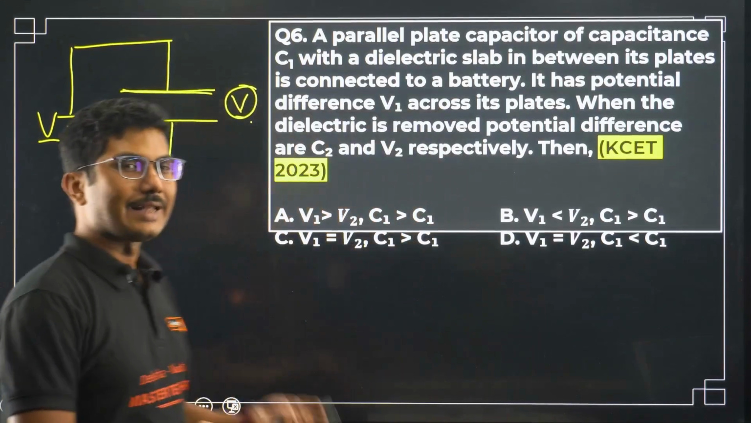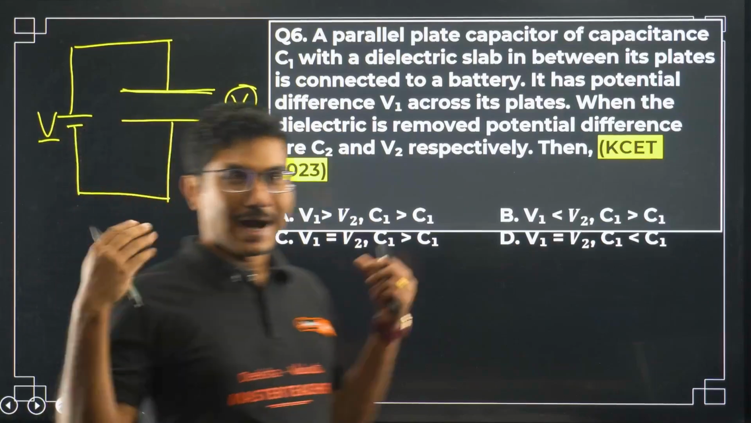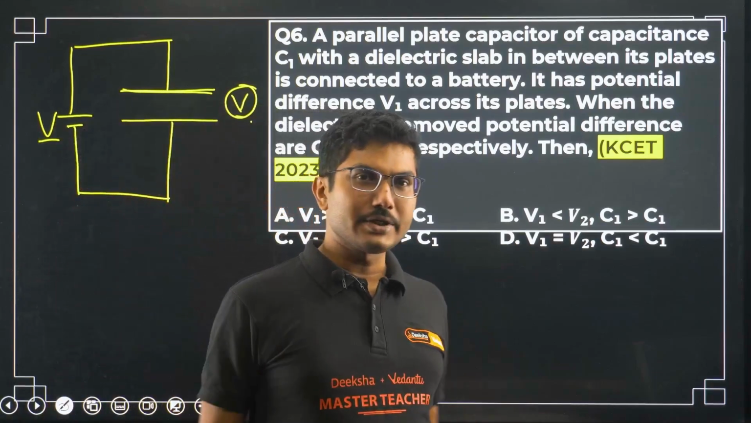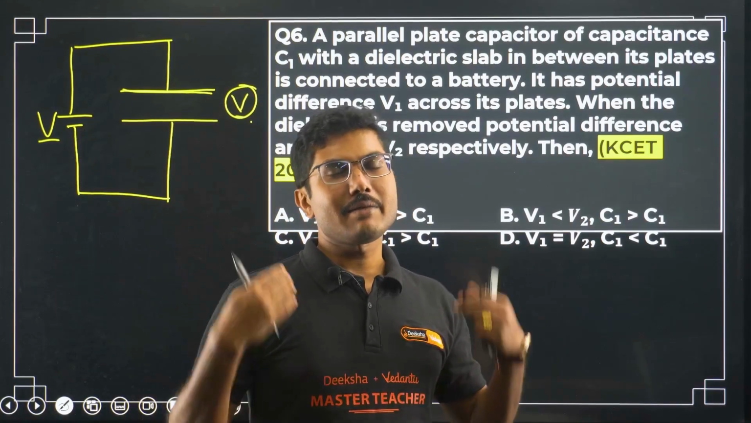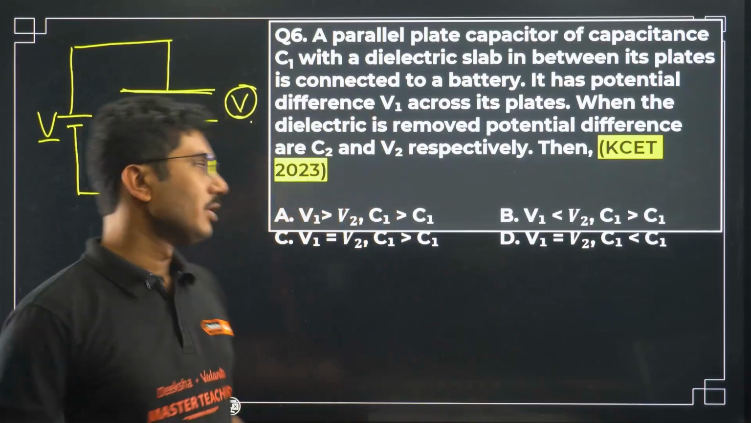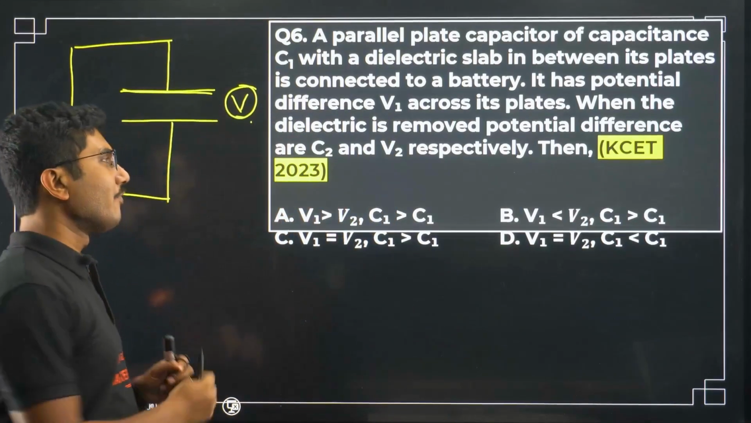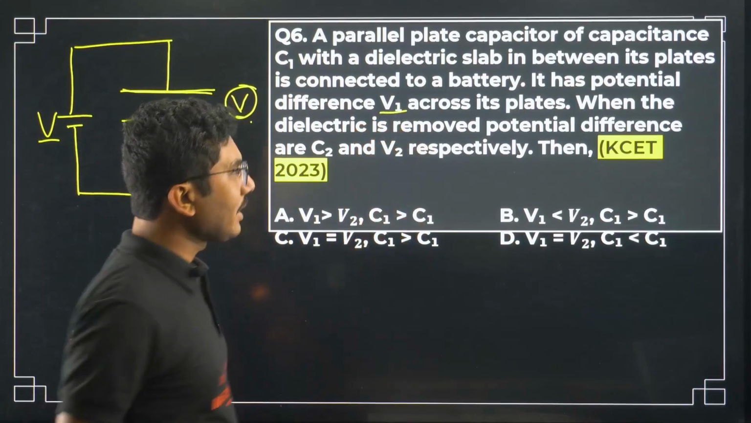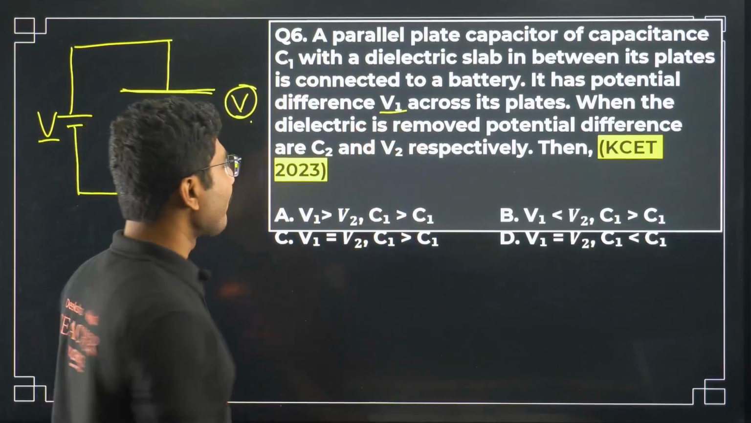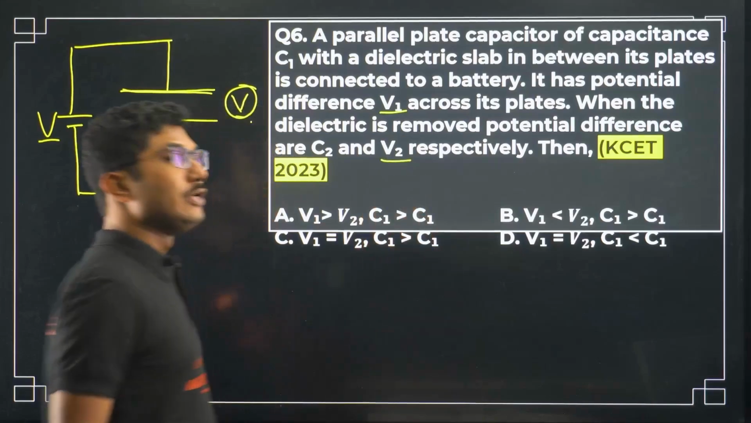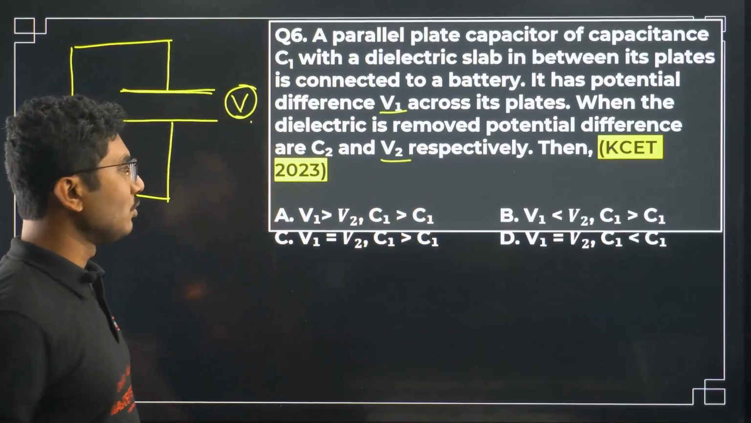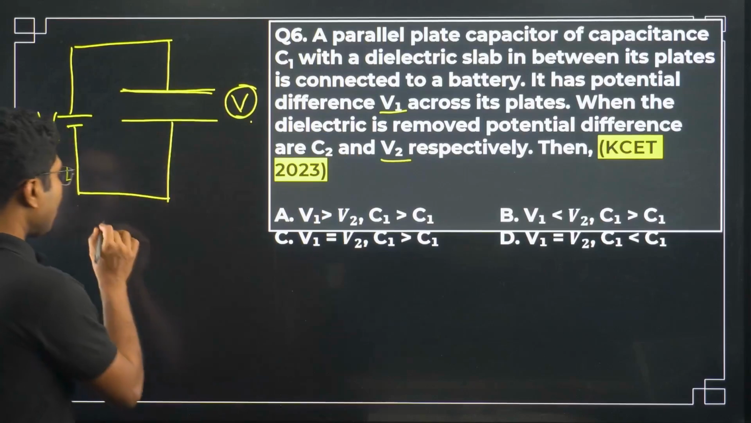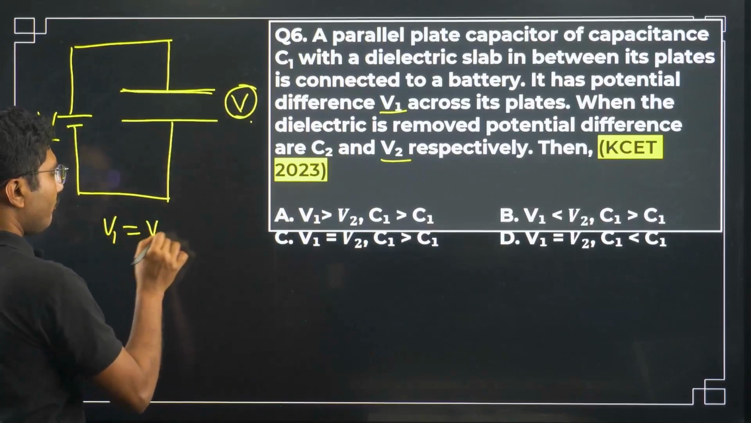So basically, dielectric constant means if you add a dielectric, it can store more charge. If you remove the dielectric slab, less amount of charge will be stored. So this is the very basic fact. So what are they talking about? Initially voltage was V1. When the dielectric is removed, final voltage is V2. So V1 has to be equal to V2. There is no other option.